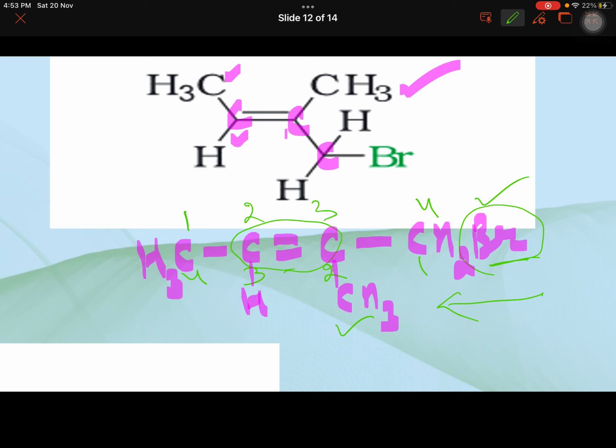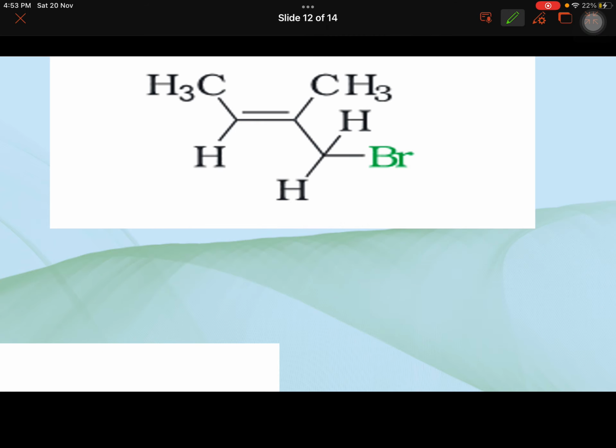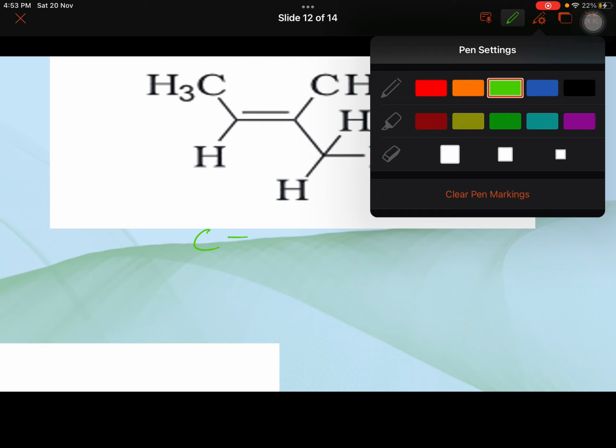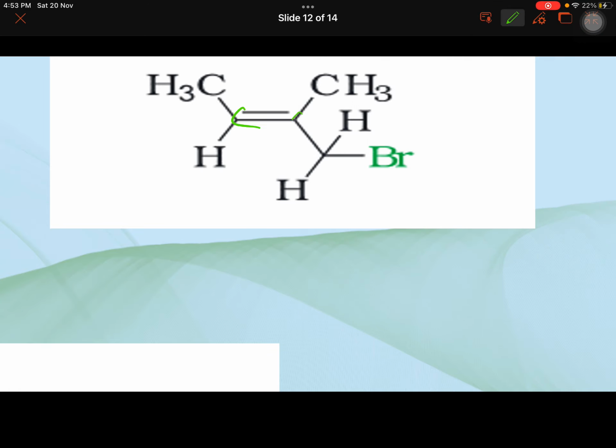You write alphabetically. There are two substituents. One is methyl and other is bromo. So B comes first. I'll write 4-bromo. Not 4, sorry. We'll start numbering from this side. Let's quickly write it again. Yeah, I'll number here only 1, 2, 3, 4, right?